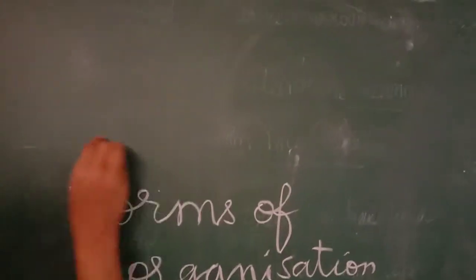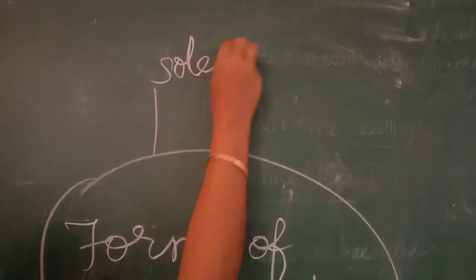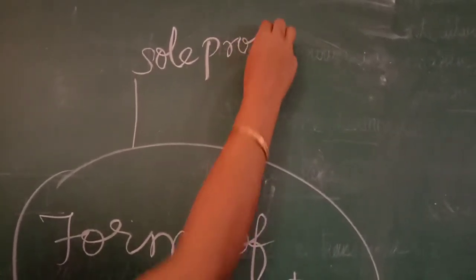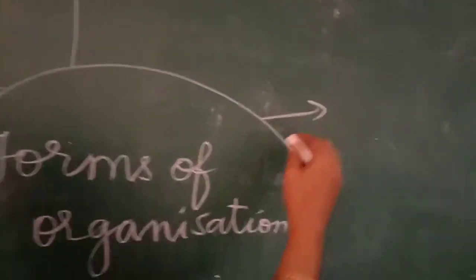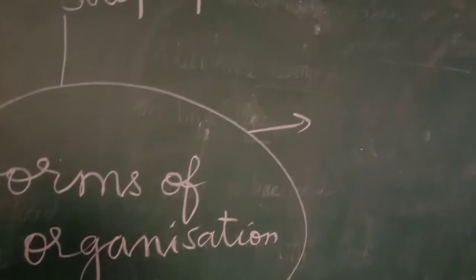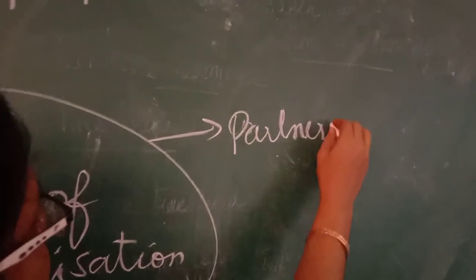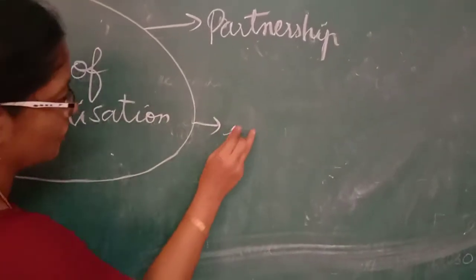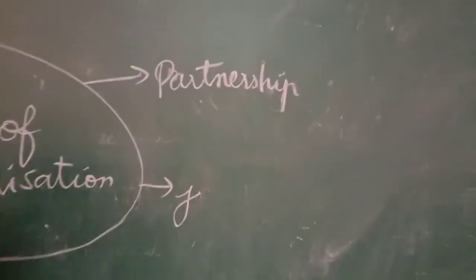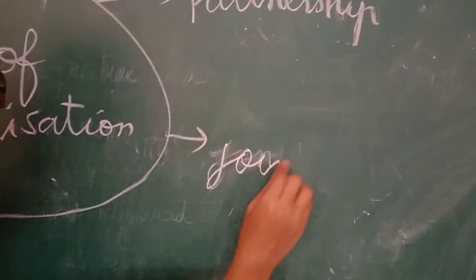First one is sole proprietor. Next one is partnership. Next, joint Hindu unlimited family.